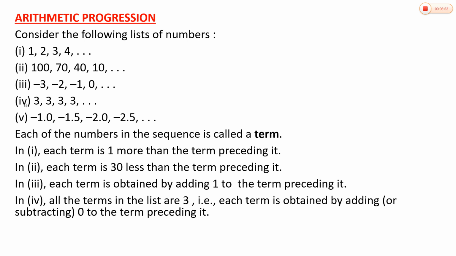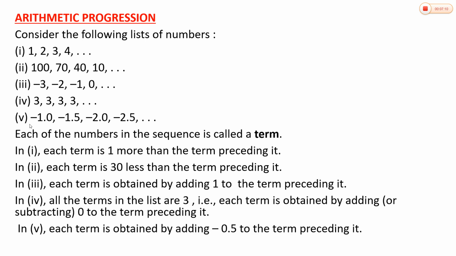And if you observe the fourth sequence, all the terms in the list are 3. That is, each term is obtained by adding 0 to the preceding term. And the fifth sequence is minus 1, minus 1.5, minus 2, minus 2.5.